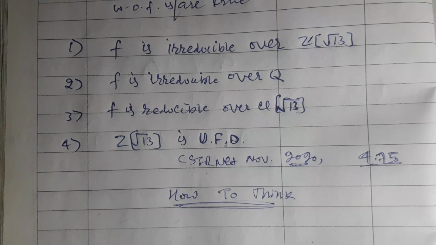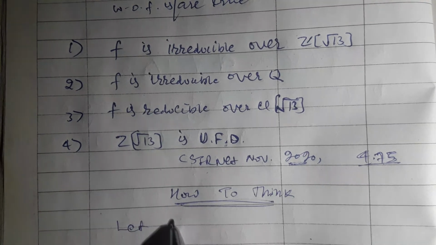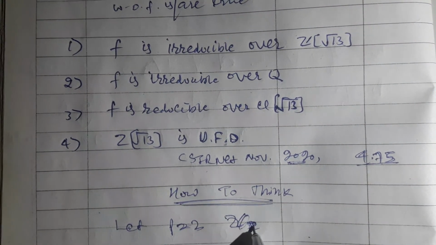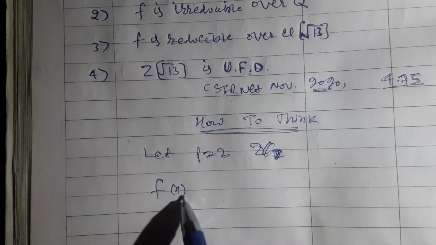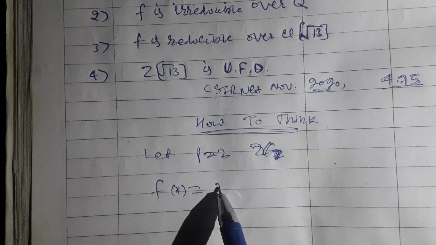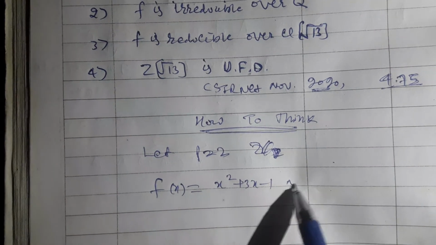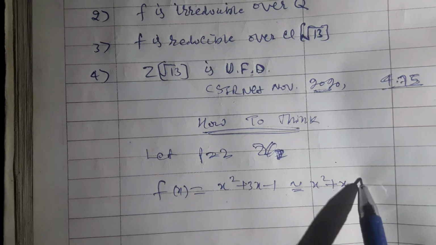For the sake of easiness, let me choose p equal to 2, so over Z2. My polynomial is f of x equal x square plus 3x minus 1, and after reducing the polynomial I get x square plus x minus 1.